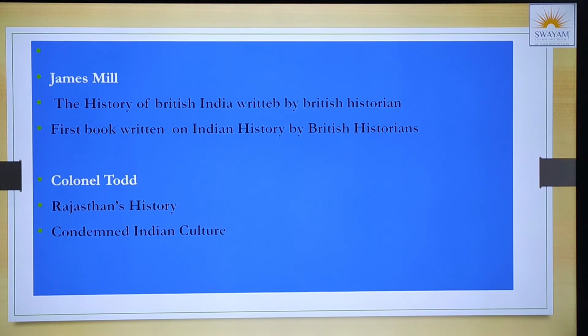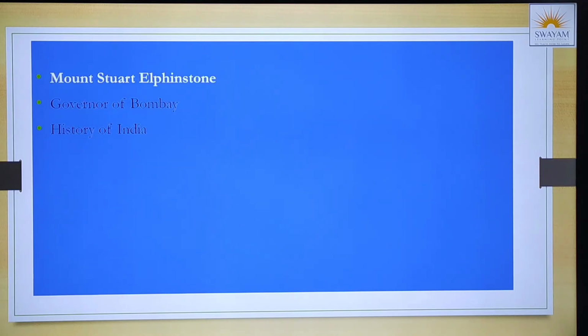Next was Colonel Todd. He wrote about the history of the state of Rajasthan, and he condemned Indian culture. He felt that Indian culture is something outdated. He did not appreciate Indian culture at all. Mountstuart Elphinstone was a governor of Mumbai, and he wrote the History of India.